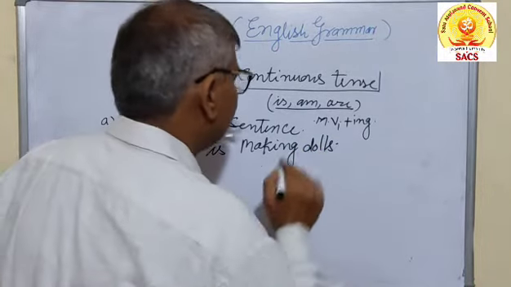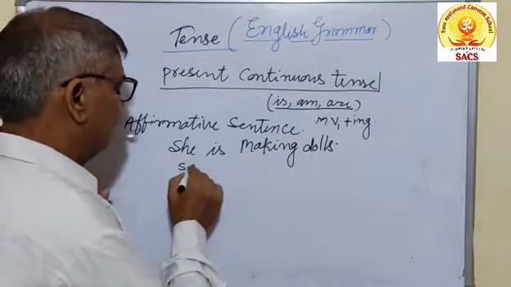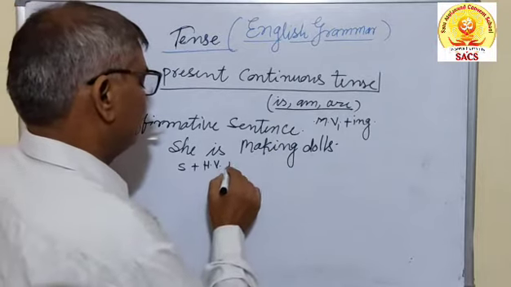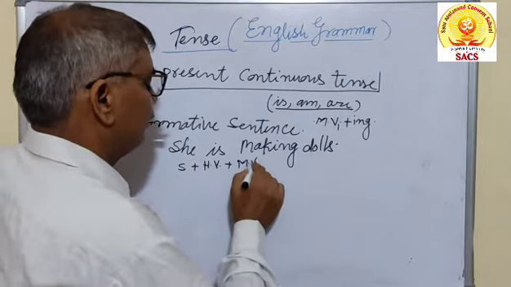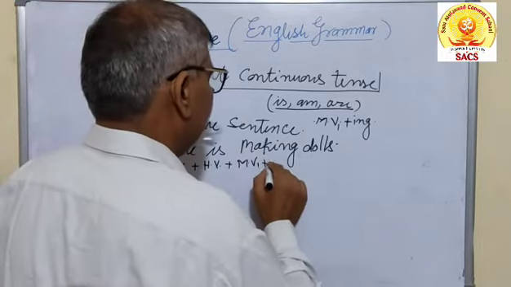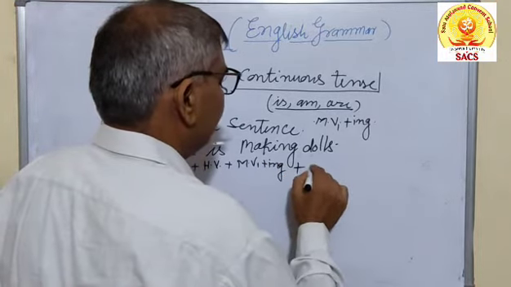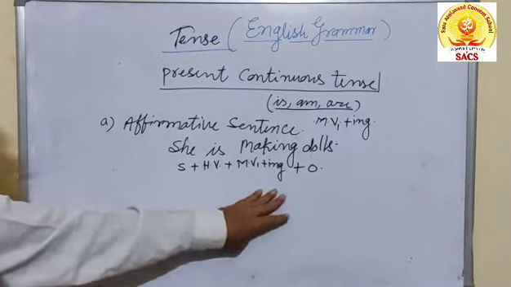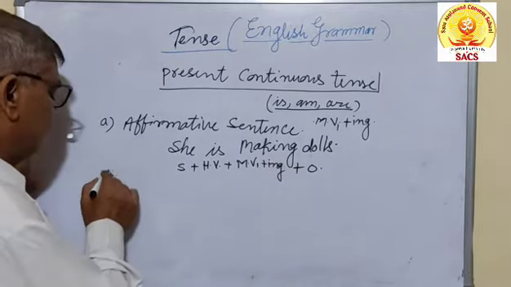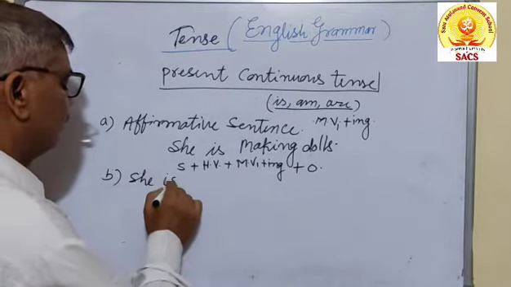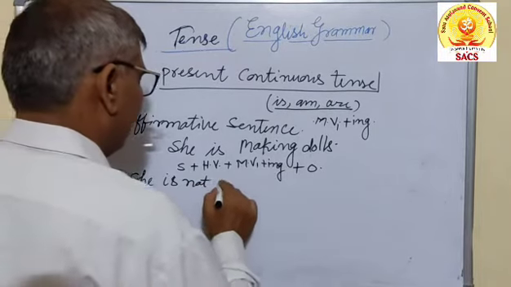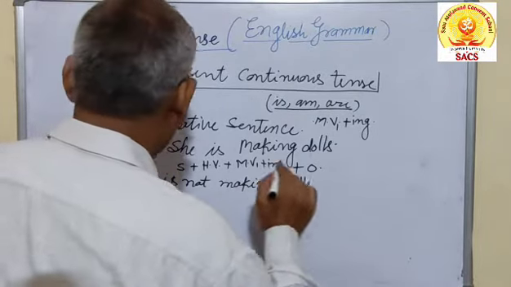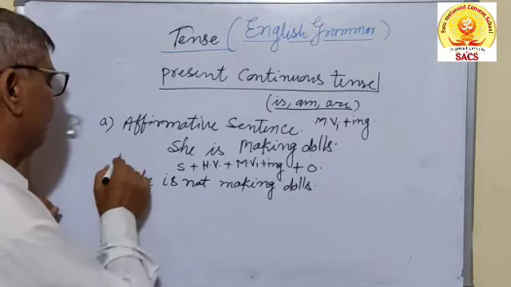In this sentence, we can see the formula: subject plus helping verb, it may be is, am, are, plus main verb first form plus ing, plus object. This is the formula on which you can make the sentence, and while making it negative, not will be added in the sentence. She is not making dolls. This is the negative sentence.